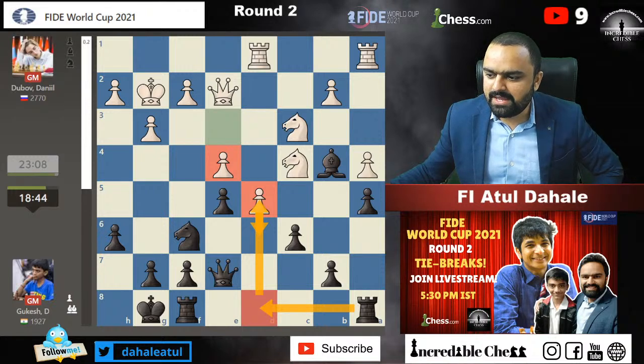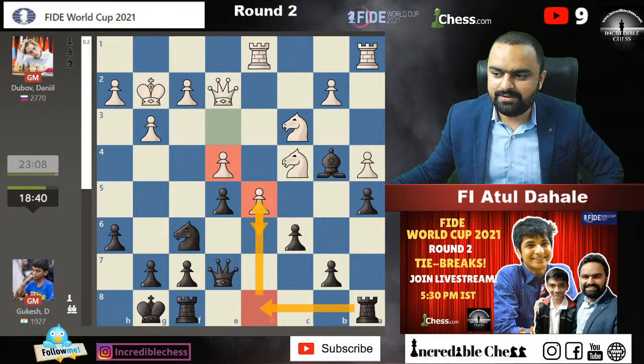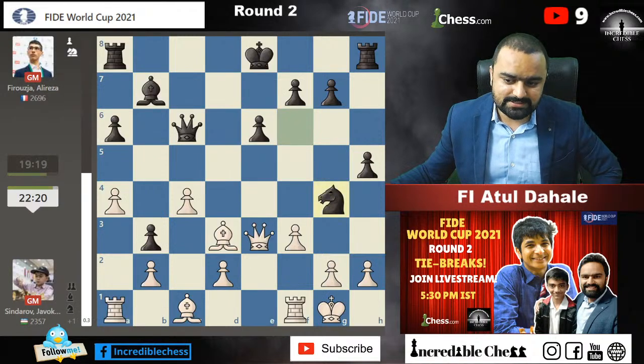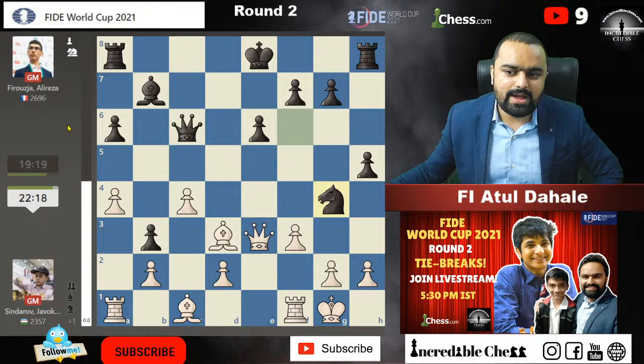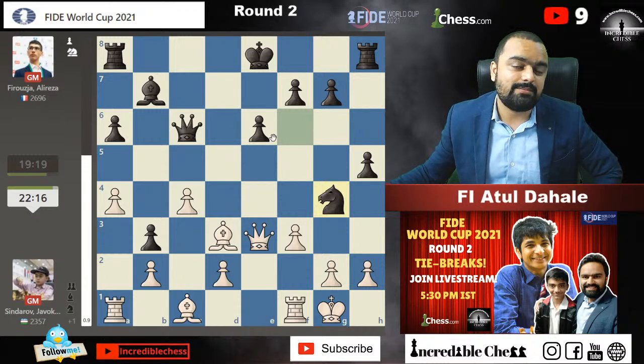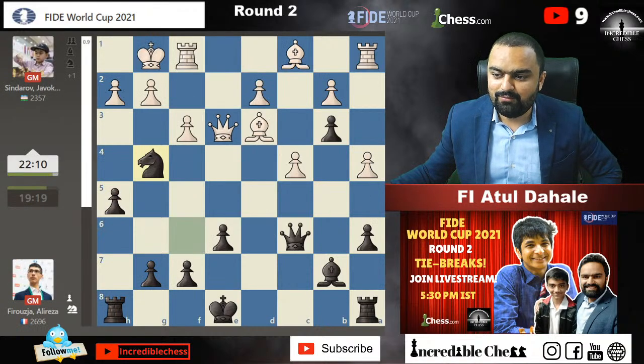There are many other games also which are very important and kind of interesting, but for now we will just stick to these two games. One more interesting game which is going on is between two youngsters, guys. This game between Sindarov and Firouzja is the battle of youngsters, we can say. And Firouzja has played knight to g4. Oh my god, what did he play? He just played knight to g4, guys.